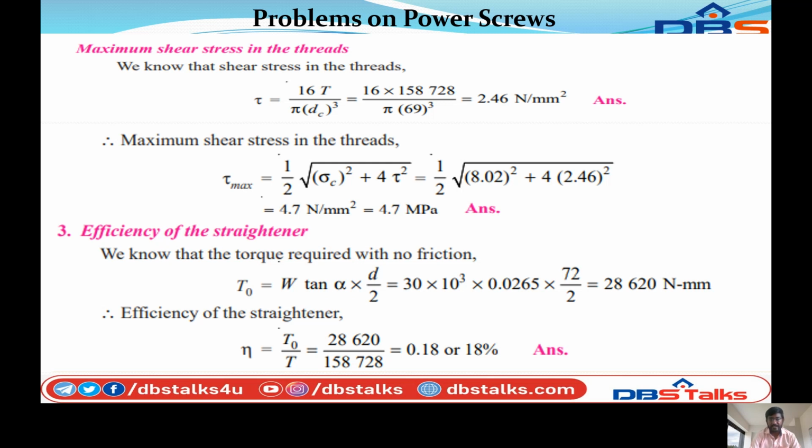Therefore the maximum shear stress in the thread, tau max, is equal to 1 by 2 into square root of sigma c whole square plus 4 tau square.